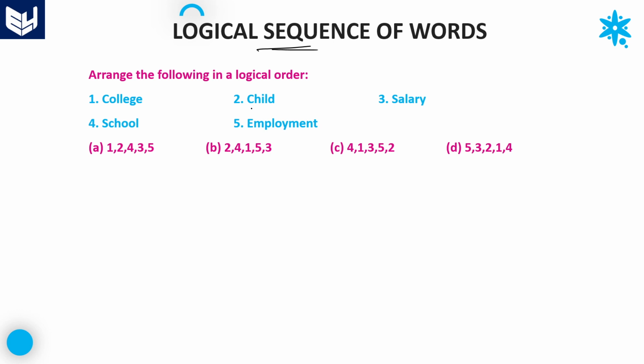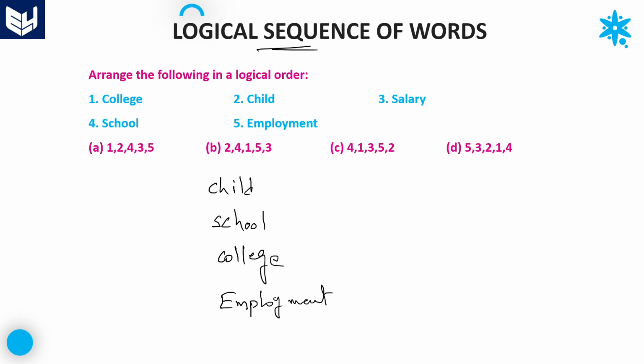Among the given options, child is the first person, and the child goes to school. Once the schooling is done, he will go to college. Once the college studies are done, employment is the next one.